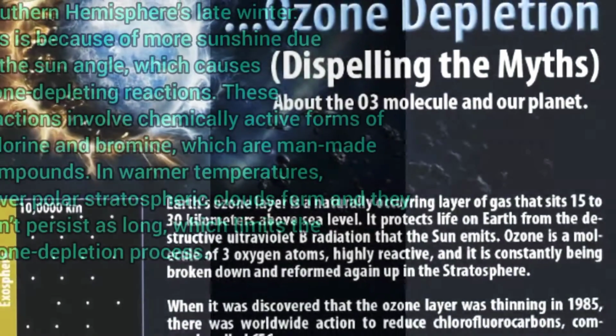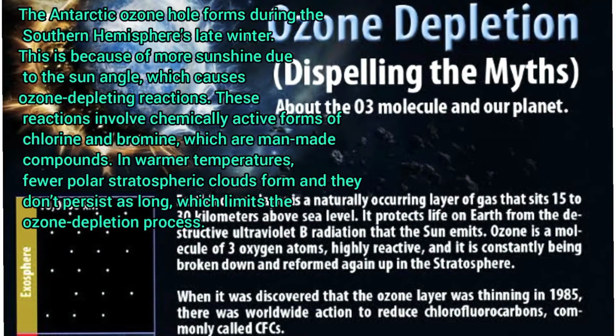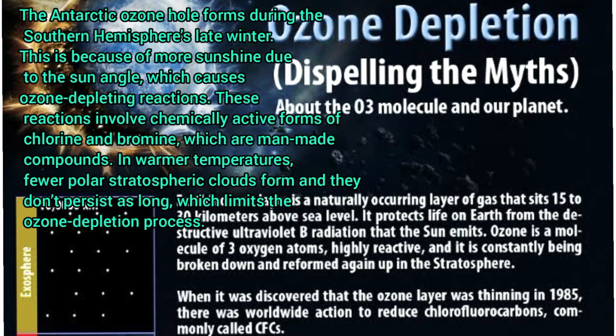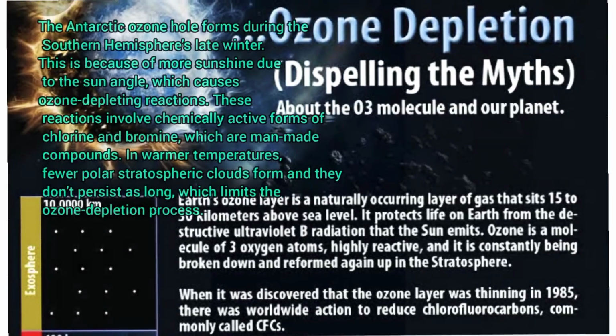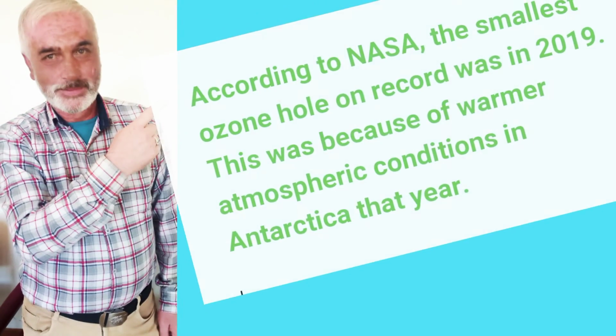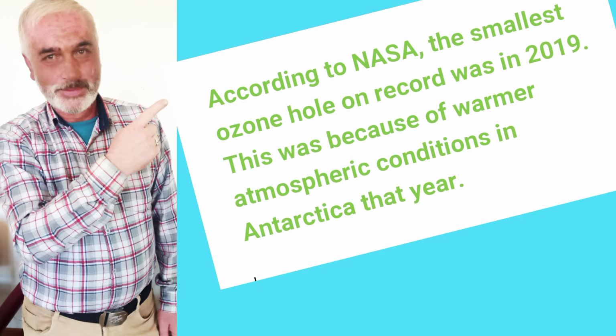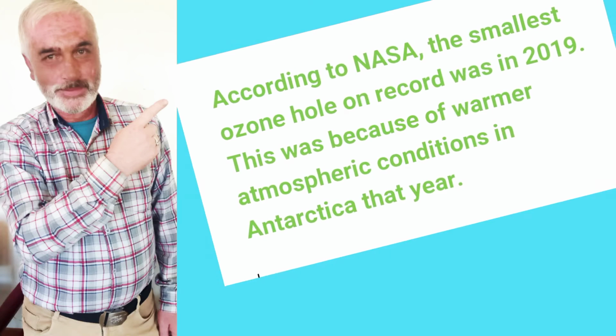The Antarctic ozone hole forms during the southern hemisphere's late winter. This is because of more sunshine due to the sun angle, which causes ozone depleting reactions. These reactions involve chemically active forms of chlorine and bromine, which are man-made compounds. In warmer temperatures, fewer polar stratospheric clouds form and they don't persist as long, which limits the ozone depleting process. According to NASA, the smallest ozone hole on record was in 2019. This was because of warmer atmospheric conditions in the Antarctic that year.